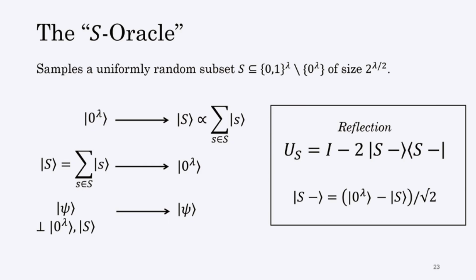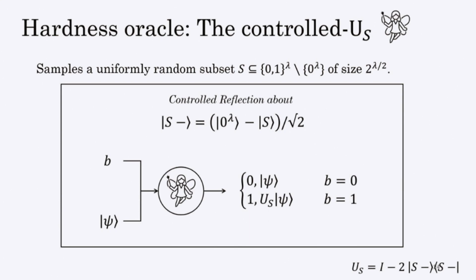And this unitary can be written in that way, where S minus is a state defined like that. So this is a very simple unitary that just swaps 0 to the lambda and the uniform superposition over all strings of S. And what we actually consider is a controlled version of that oracle, meaning that we have an additional 1 qubit that controls if we apply that unitary or not. And so this is exactly the hardness oracle we consider.